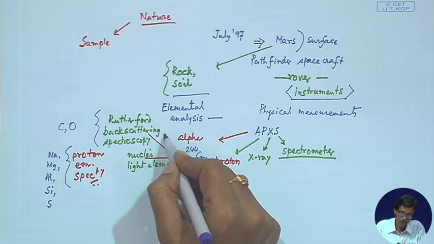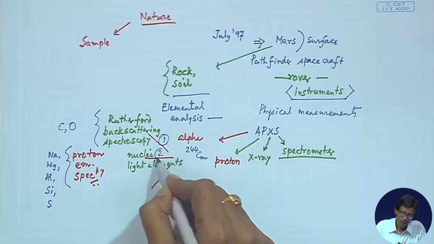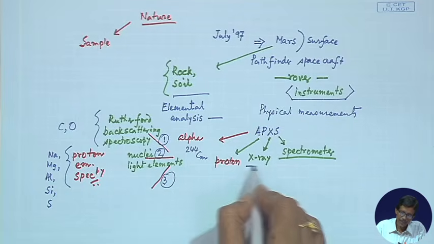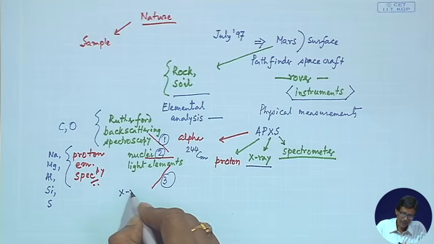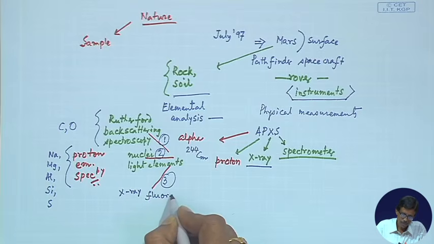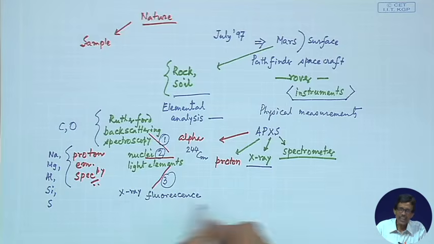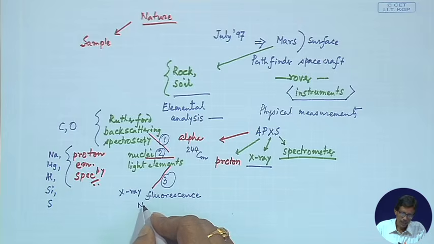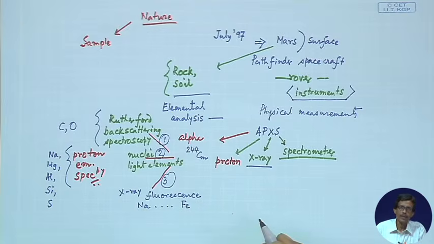So, this is number 1, this is number 2, and the third is basically utilizing X-ray and a particular process which is fluorescence. X-ray fluorescence gives rise to the identification of elements from sodium up to iron in the periodic table.